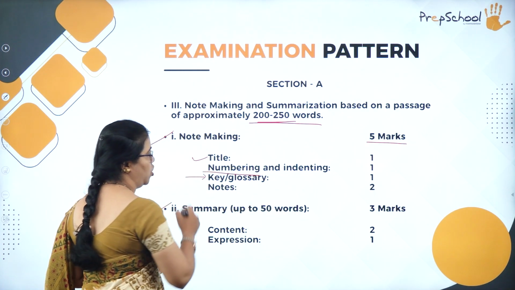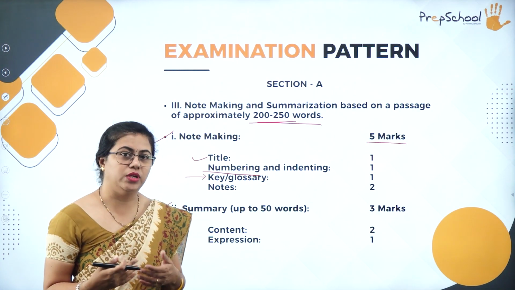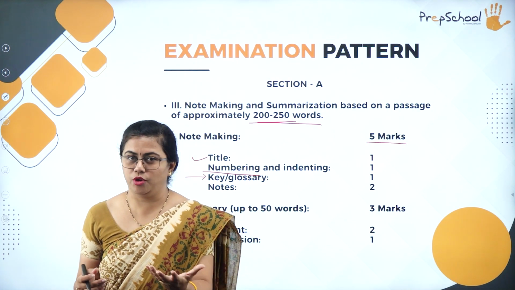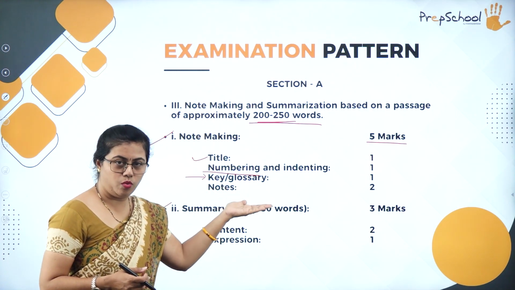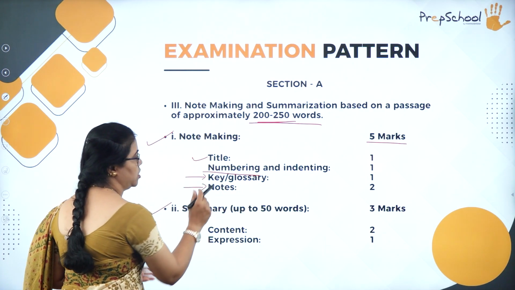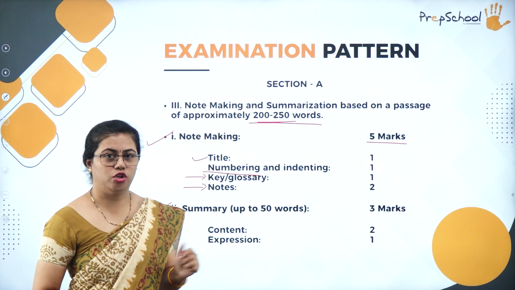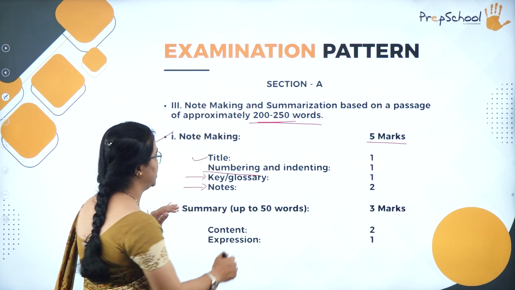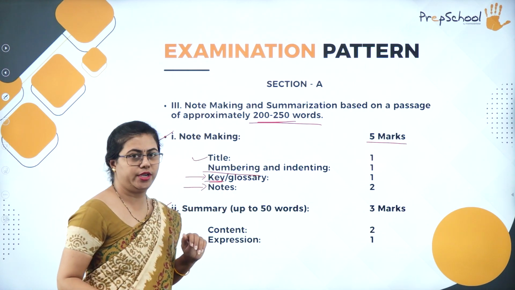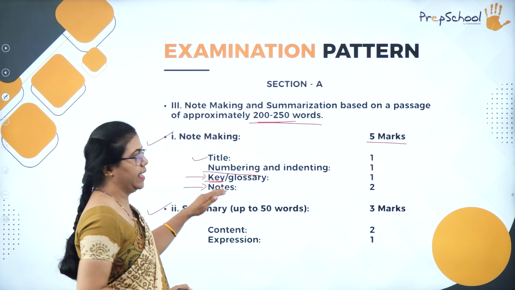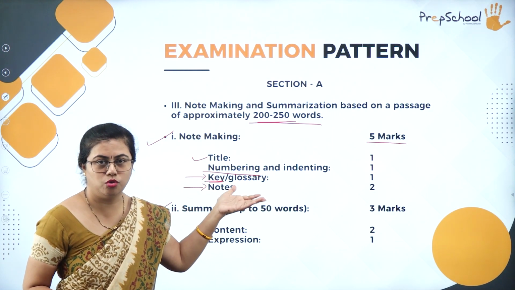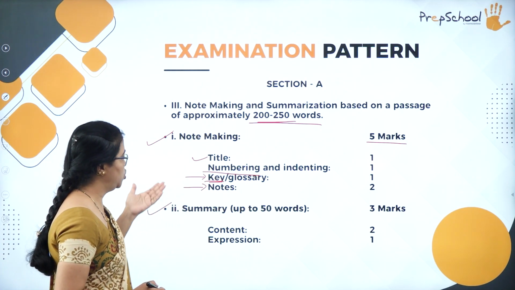And you have key glossary. Probably you might have to give some glossary or some key points. For that also you have 1 mark. And at last the notes altogether we consider for 2 marks. So what are the main points you have considered? So those are the key points. Fine. So this will be explained to you, how you have to do note making. That will be explained to you later.